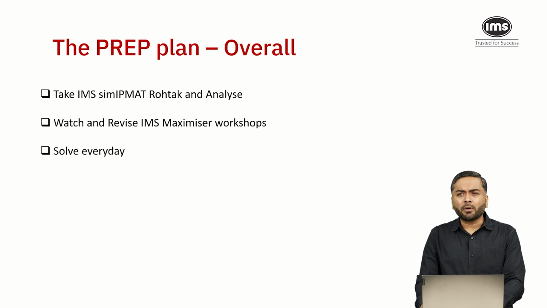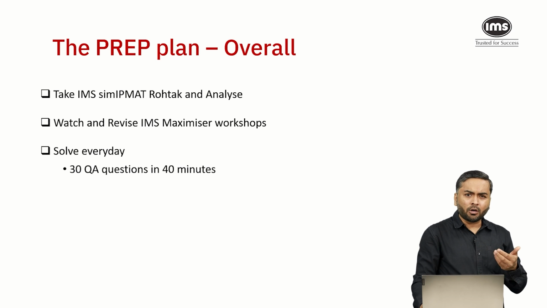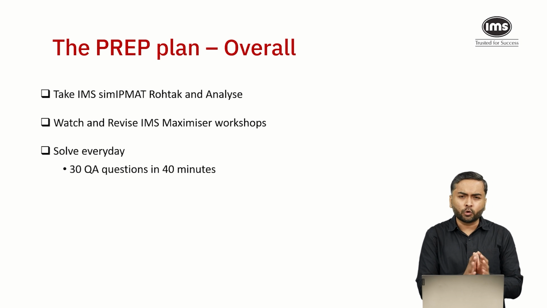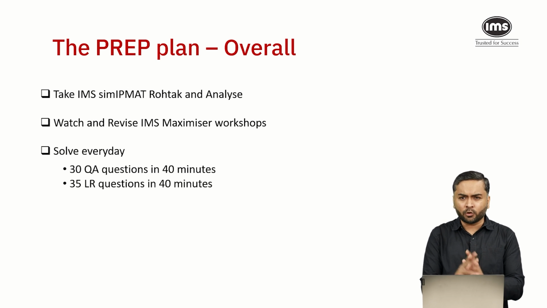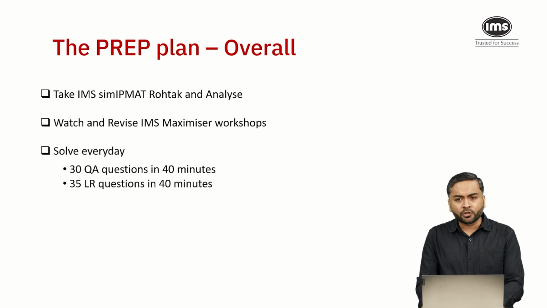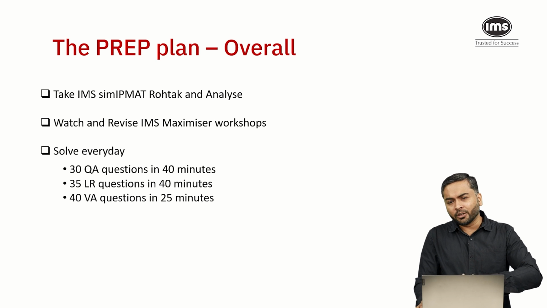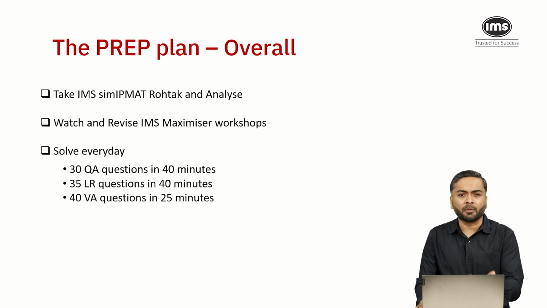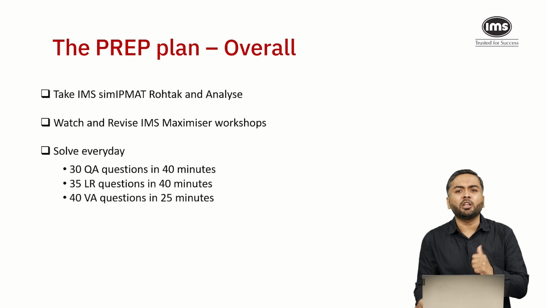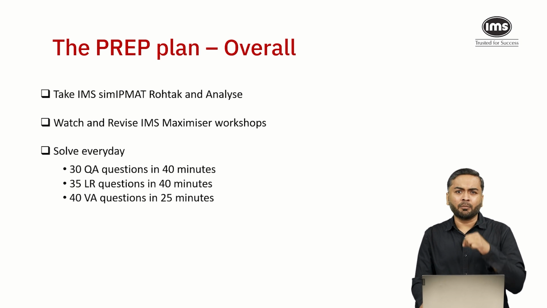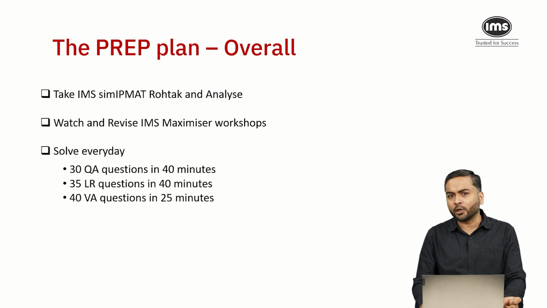Then every day, probably 20 days or 30 days, 1 month in advance, you should be solving close to around 30 quant questions in 40 minutes should be your aim. Maybe 35 LR questions in 40 minutes and 40 verbal ability questions in 25 minutes should be your aim. If your reading speed is not that great, probably this 25 will take 30 minutes. So you will still have around 10 to 15 minutes left to go and attempt some quant or LR questions, and try to maximize there by attempting 3 or 4 more questions in those last 10 to 15 minutes.